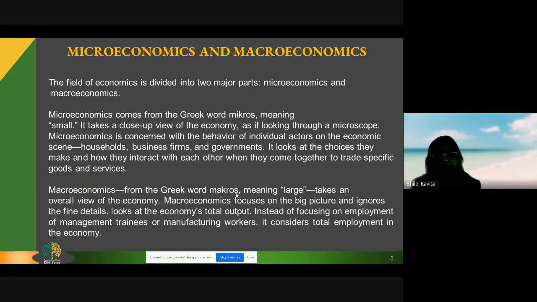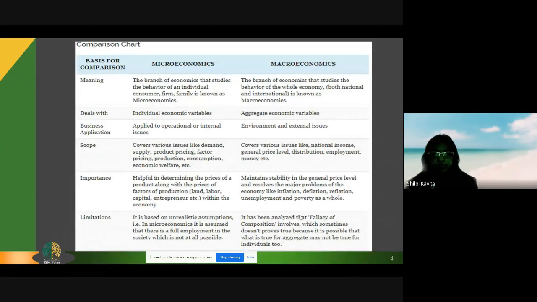Macroeconomics has been derived from the Greek word macros, meaning large. So taking an overall view of the economy, that is aggregative economics. This is just a reminder to you all about microeconomics and macroeconomics, which I told you in the previous series. The basis of comparison chart has also been discussed in the previous series, but just for your remembrance, I've put up this slide. We have come to know the basic difference: microeconomics deals with individual behavior and macroeconomics deals with aggregate behavior.